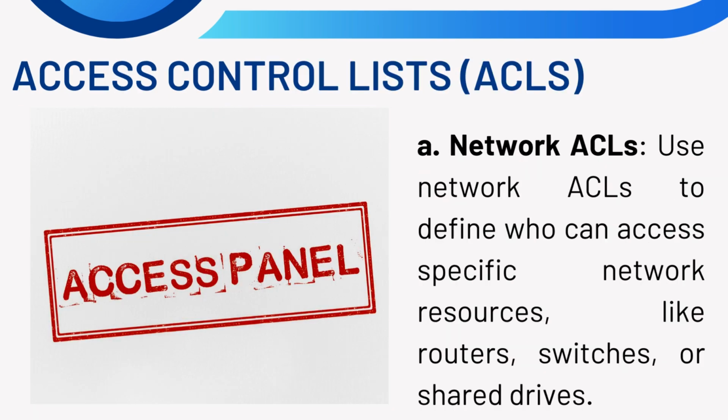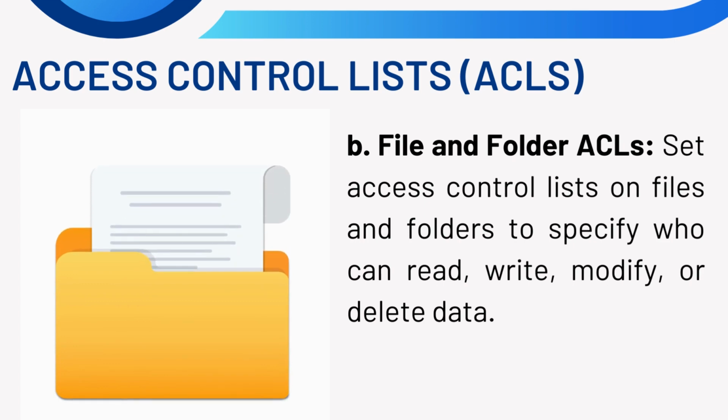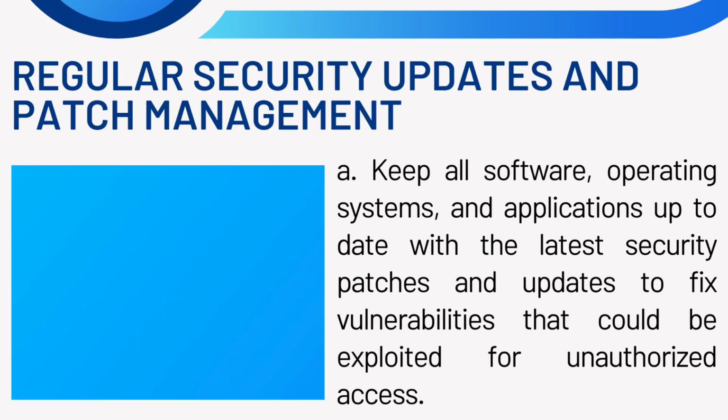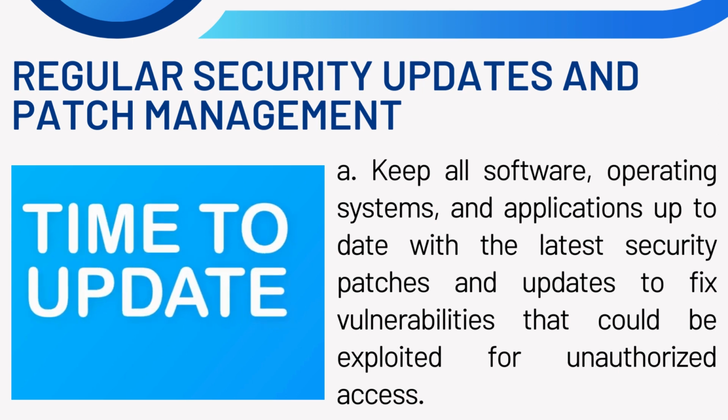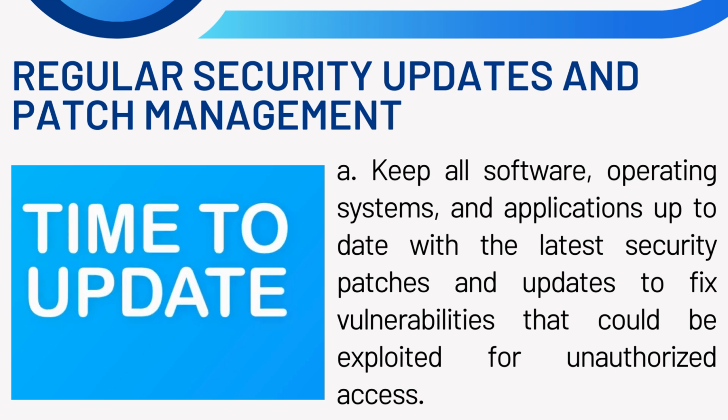Access control lists, ACLs. A. Network ACLs. Use network ACLs to define who can access specific network resources, like routers, switches, or shared drives. B. File and folder ACLs. Set access control lists on files and folders to specify who can read, write, modify, or delete data. Regular security updates and patch management. A. Keep all software, operating systems, and applications up to date with the latest security patches and updates to fix vulnerabilities that could be exploited for unauthorized access.